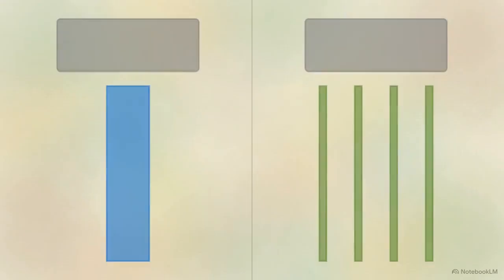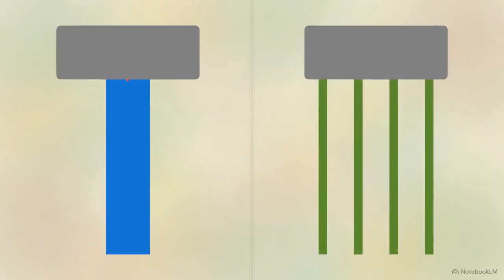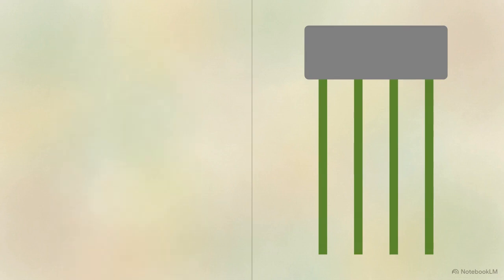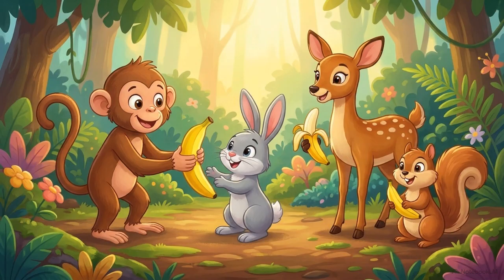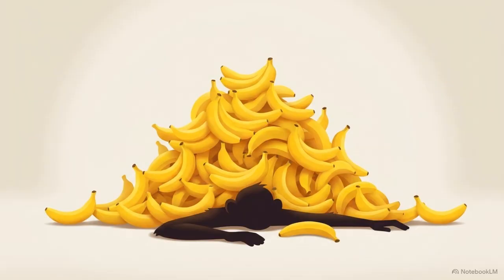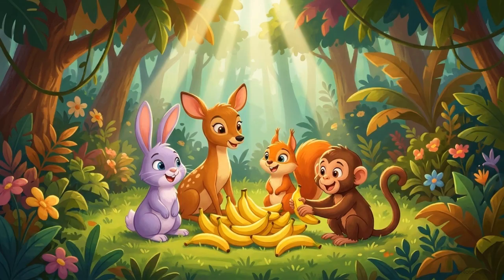On the left, a single isolated pillar fails under massive weight. On the right, a network of smaller pillars carries the same load easily. Sharing resources creates a safety net, ensuring the collective remains stable and recovers quickly if shocked. The monkey picked up the remaining bananas and began handing them to the other animals. Attempting to hold a monopoly created a weight he couldn't carry. True security came from being part of a group where resources were allowed to flow freely.